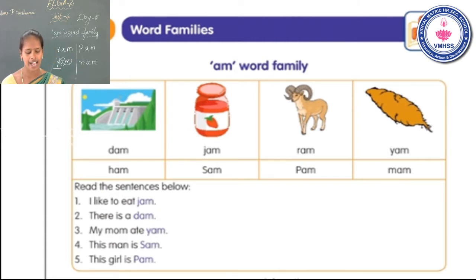Once again. First sentence. I like to eat jam. Second. There is a dam. Third one. My mom ate yam. Fourth sentence. This man is Sam. Fifth one. This girl is Pam. Is that clear?